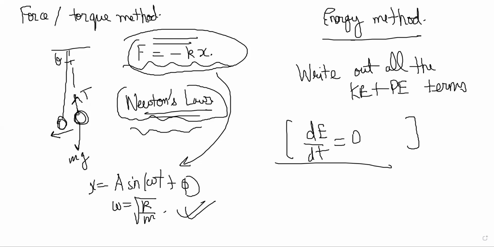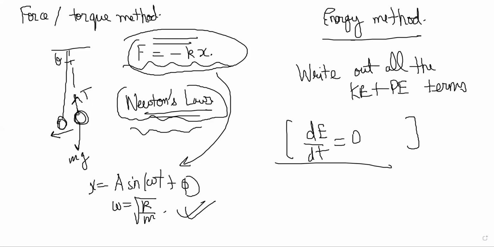So how does he find the time period? See what he will do. So first, let's say we have x is equal to A sine omega t plus delta. If capital T be the time period, then x should have the same value at t and t plus capital T. So he will say that at t plus capital T, what is the x value? It is A sine omega t plus capital T plus delta. So first he is equating the values of sine omega t plus delta is equal to sine omega t plus capital T plus delta.